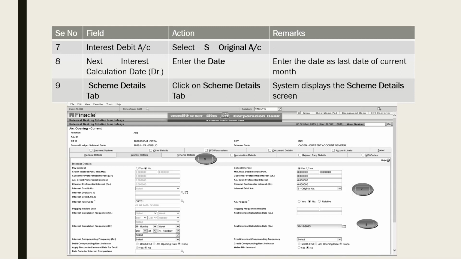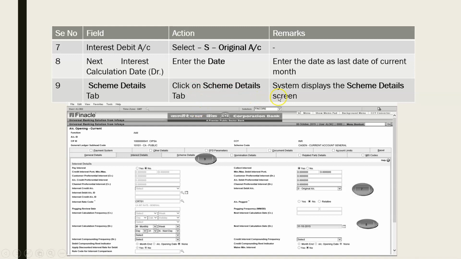Next, the interest calculation date is generally the month end. So whatever the date, whatever the month you are entering or opening the account, you have to enter the last day of that month, because interest is charged on a monthly basis in case of loans or assets. So overdraft is an asset account, a loan account. So we have to choose the last date of the current month. You see here it is given in the remarks column.